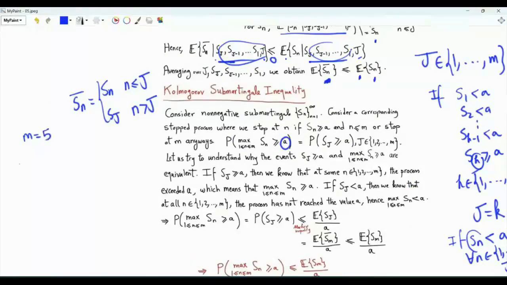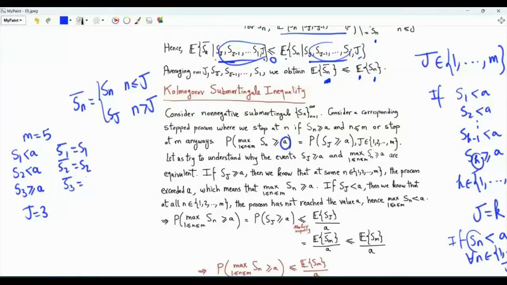Suppose that m is equal to 5. S1 is less than a, S2 is less than a, S3 is greater than or equal to a. The threshold is reached for the first time by S3. Then j is equal to 3, S1 bar is equal to S1, S2 bar is equal to S2, S3 bar is equal to S3. The process continues as S4, S5, S6, and so on. The stopped process, on the other hand, will be as follows. S4 bar is equal to S3, S5 bar is equal to S3, S6 bar is equal to S3, and so on.